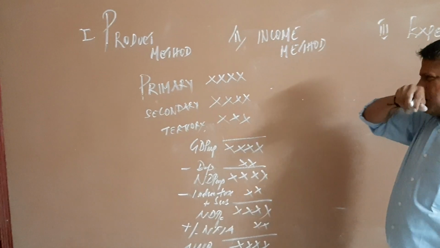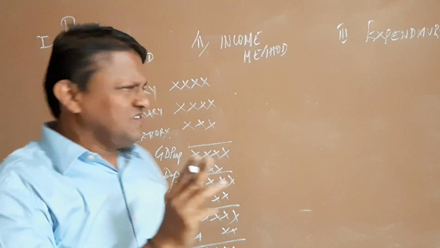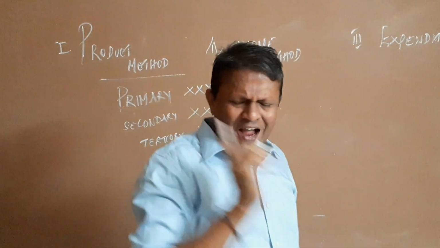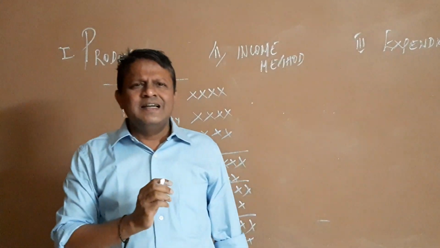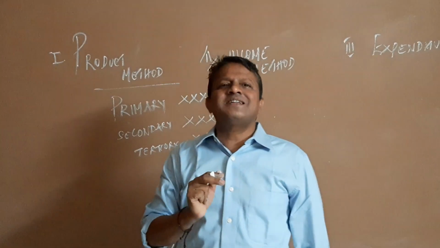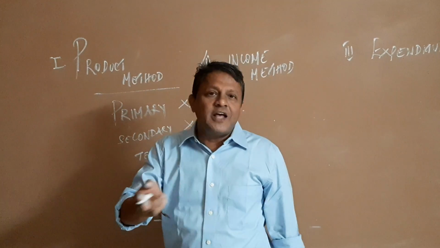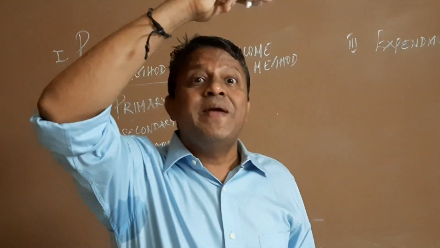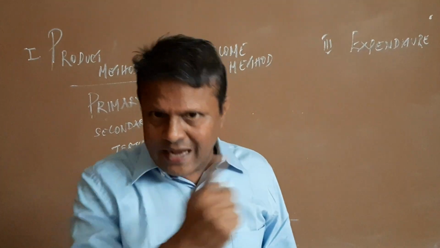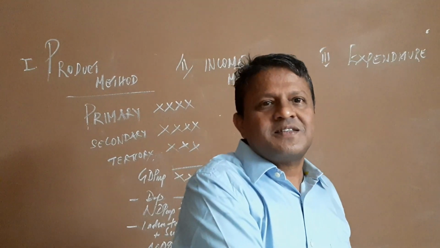Now what do we do here? So exactly, if you want to know, the important two precautions in the product method are, number one, only final goods will come. That is, intermediate goods will not be considered. Number two is that second-hand goods sold and purchased will not be considered, because they have already been considered in the year they were made. And again, those which were made for self-consumption can be considered, because if not self-consumed, they are available for the market.